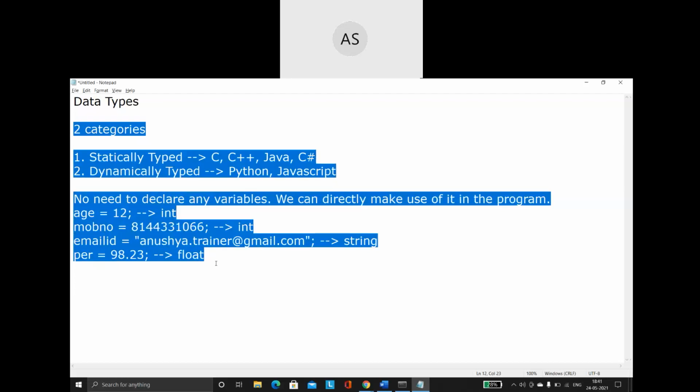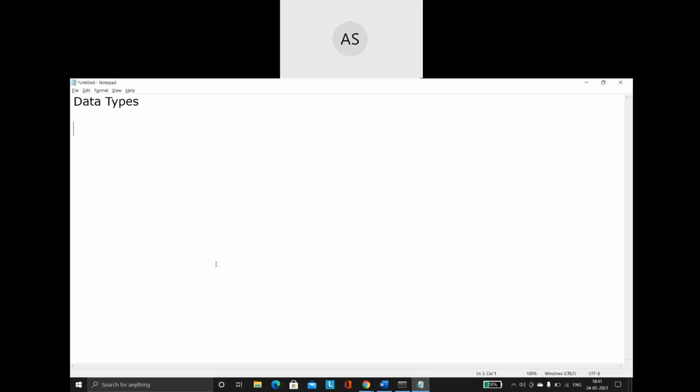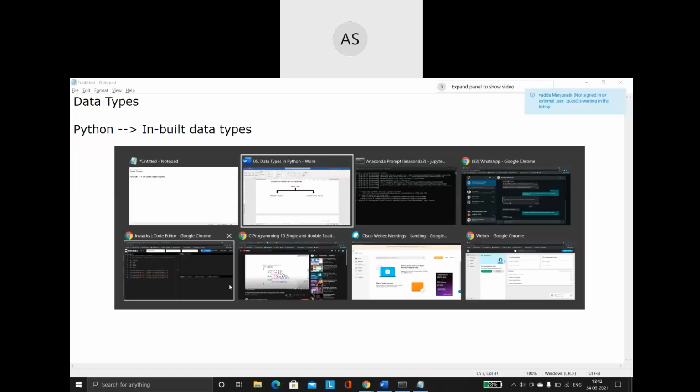So this is data types in general. Now when we talk specifically about Python, in Python all the data types are inbuilt data types because it is a dynamically typed language. So I don't have to declare any data type. It is already available, and based on the value that I am going to store, it is going to automatically take the data type. Let us just quickly have a look.